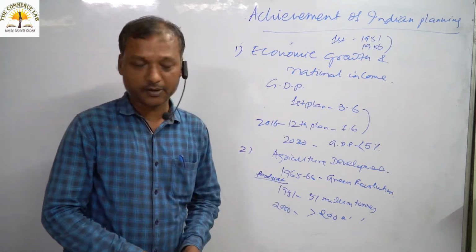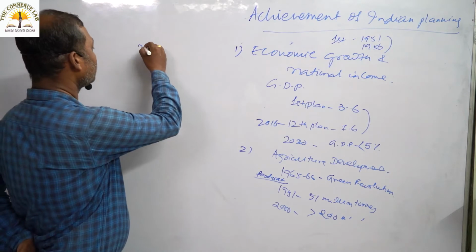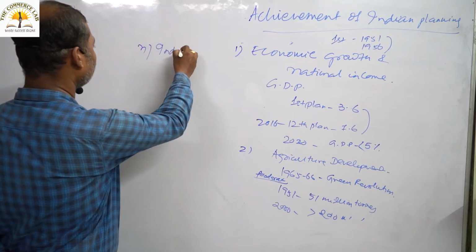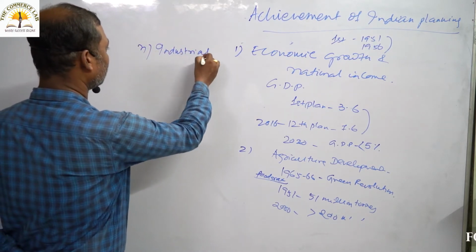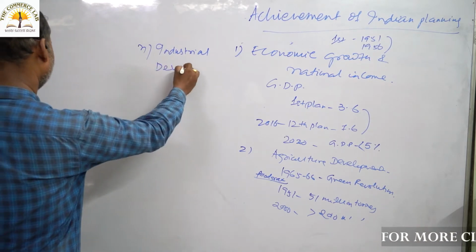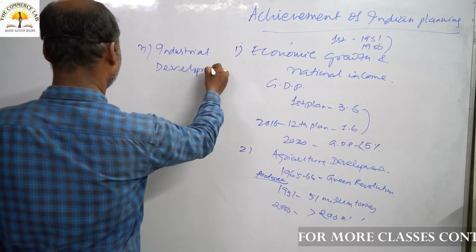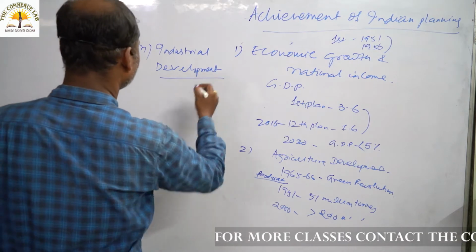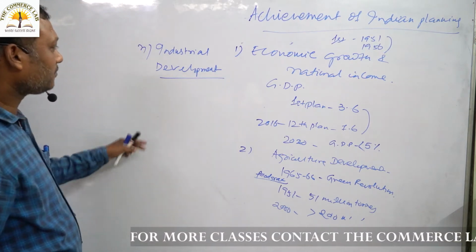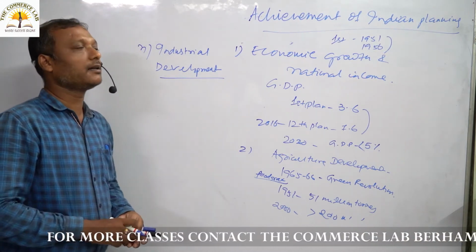Coming down to the next point, we will go for industrial development.